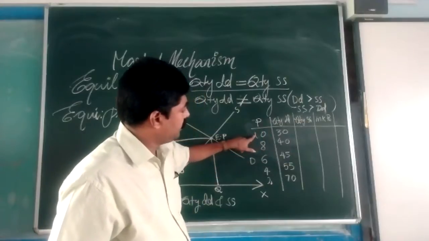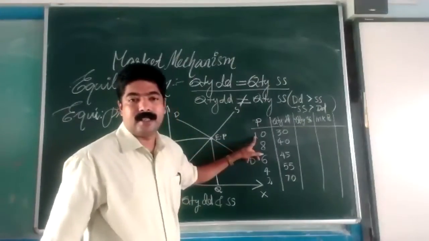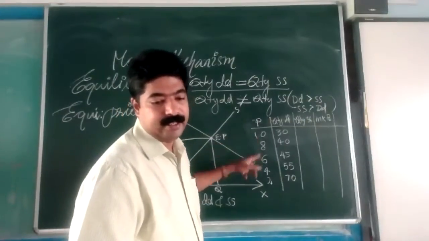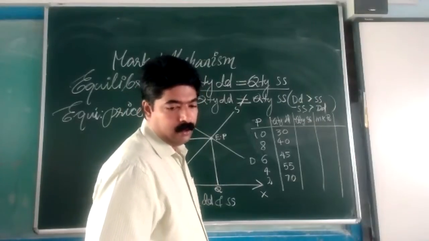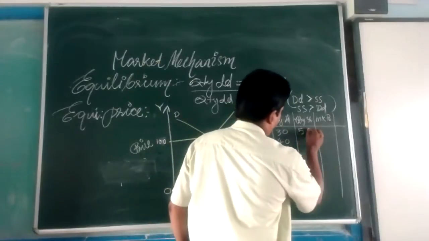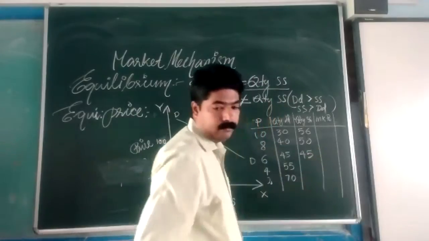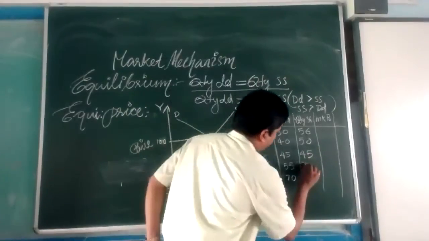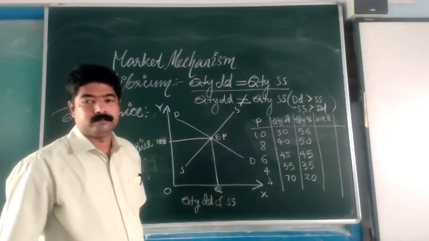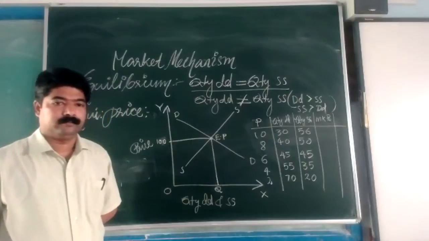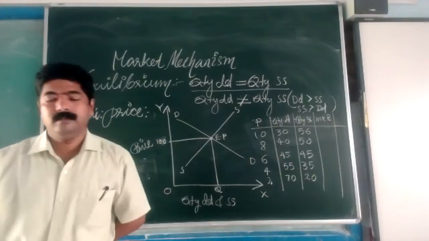When price increases, quantity supplied of the commodity must increase. So we can write that 56, 50, 45, 35, 20. Just note it down.